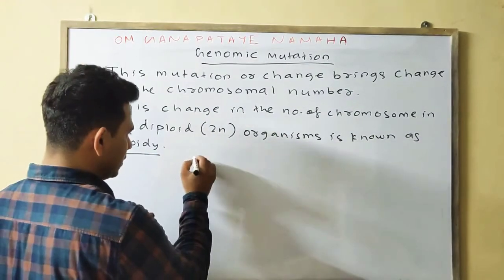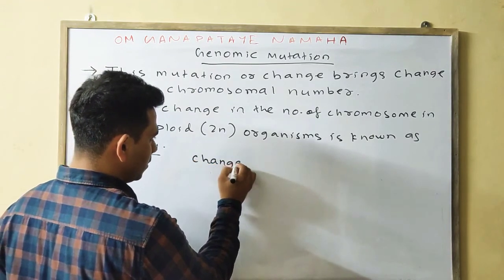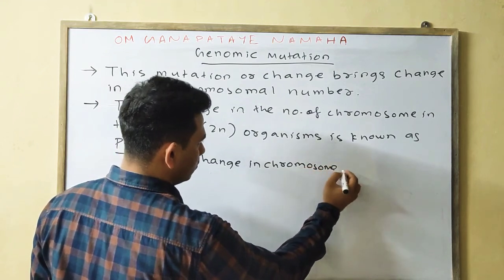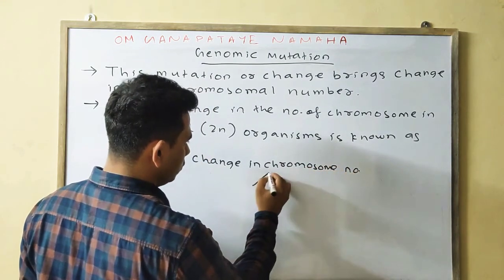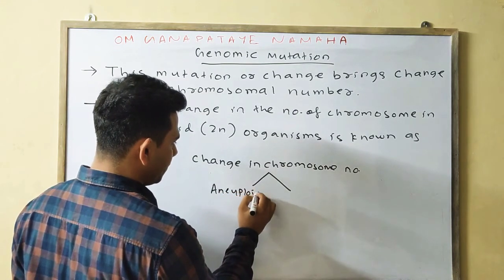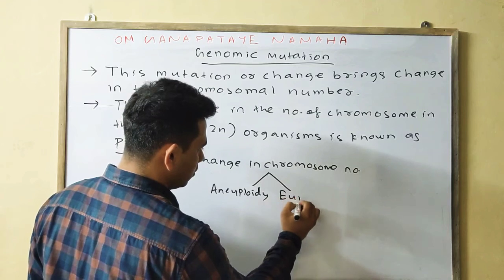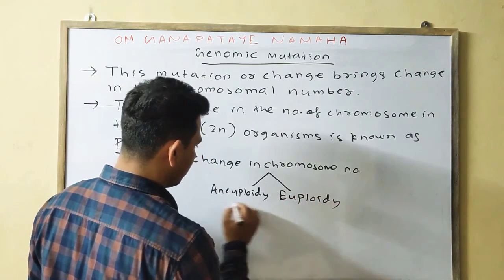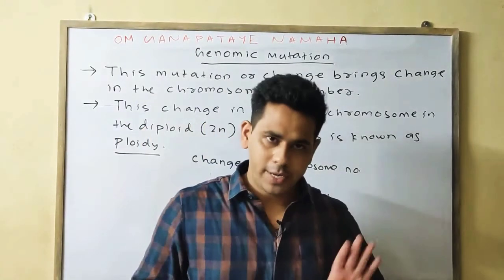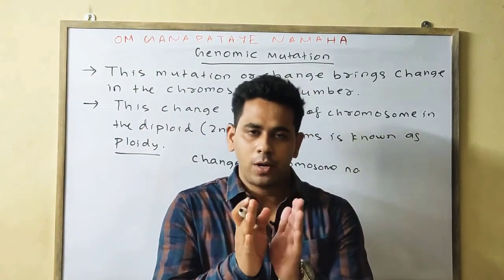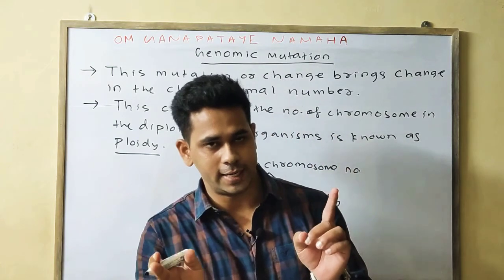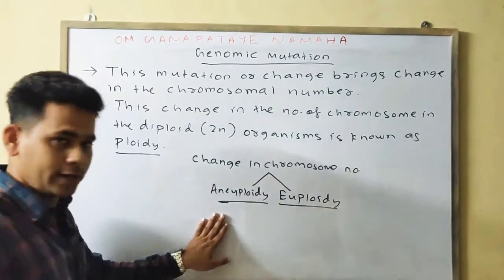This change in chromosome number is divided into two types. One is aneuploidy, the other one is euploidy. Aneuploidy means addition or deletion of number of chromosomes. Means one chromosome will be added or one chromosome will be deleted. That is your aneuploidy.